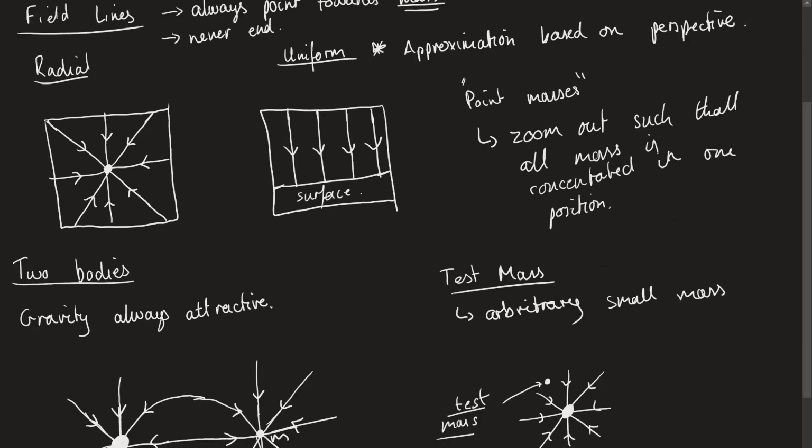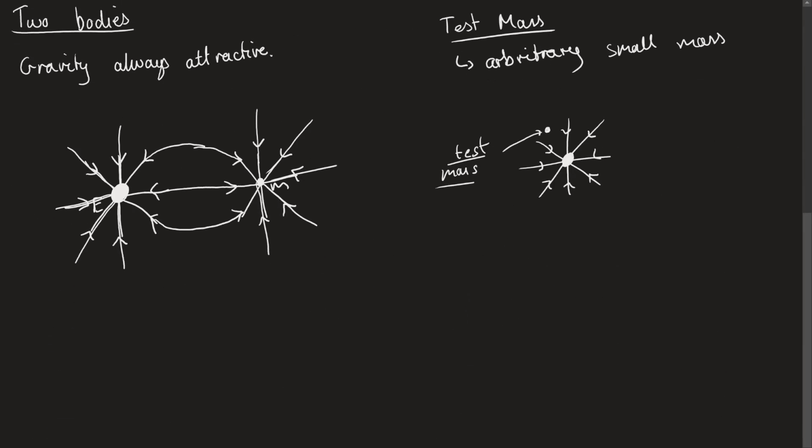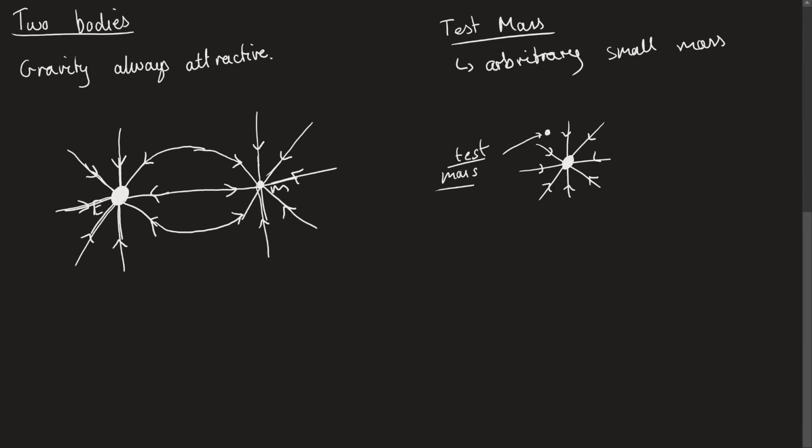And then this idea that when we have two bodies, their field lines will interact with each other and they will join together. And then this idea of a test mass in order to visualize or imagine what a certain gravitational field strength or certain gravitational potential would be at any point in a radial field.